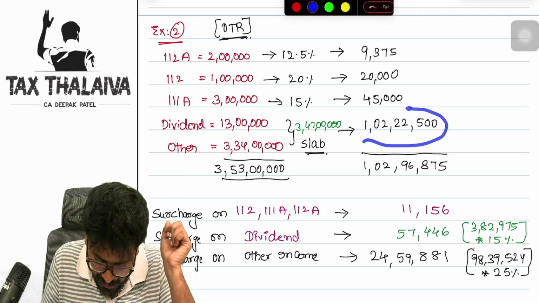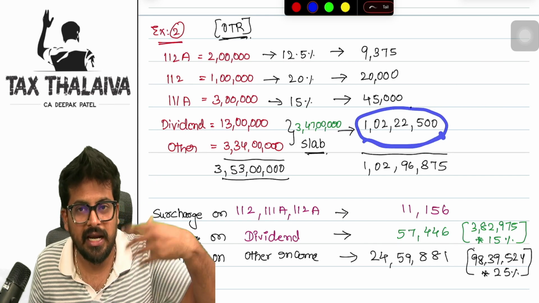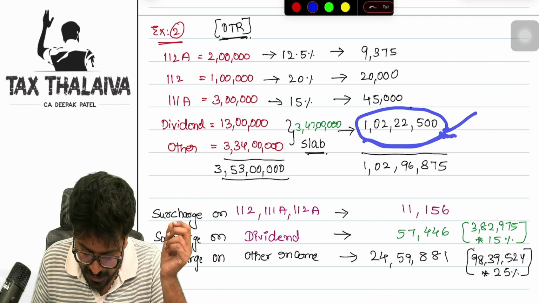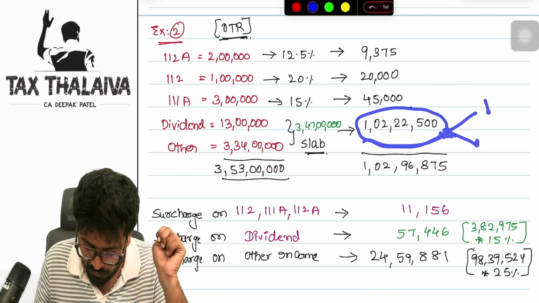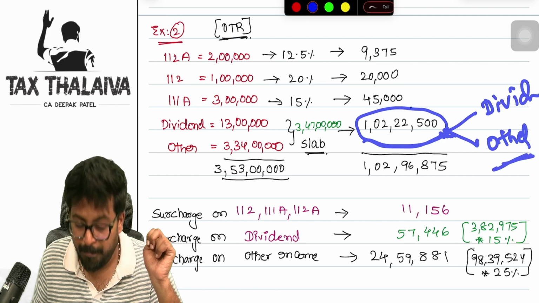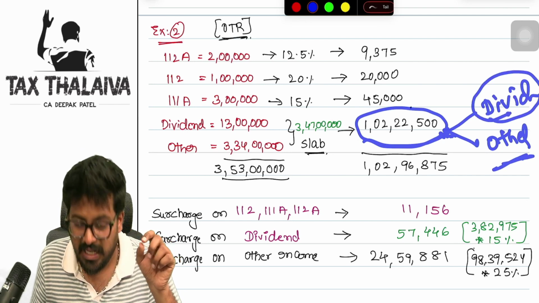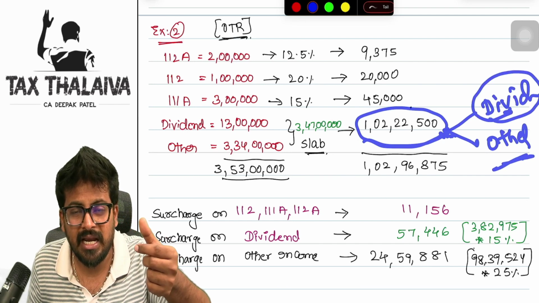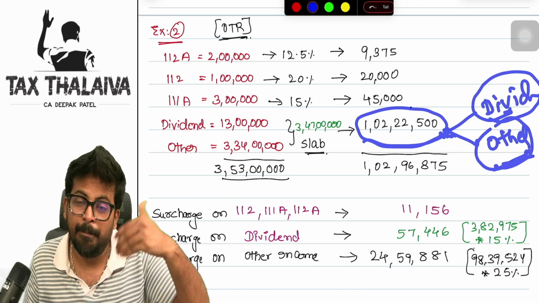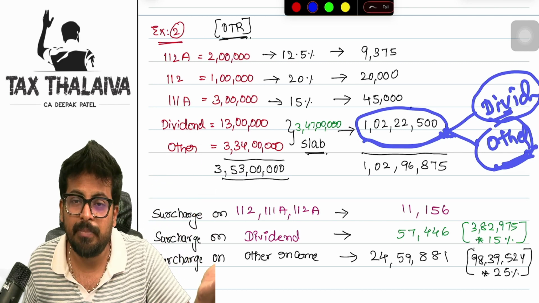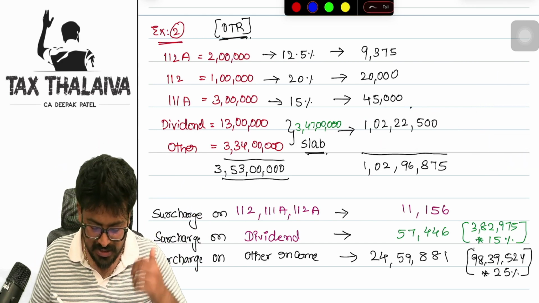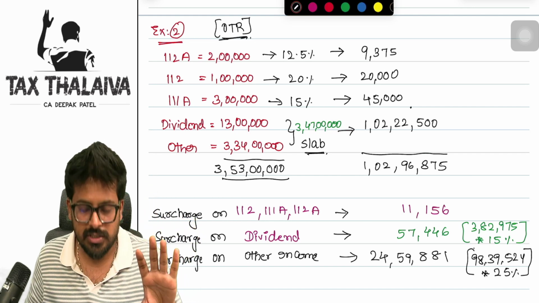See, if you look at this basic tax liability, can I directly go and apply 15% on it? No, I cannot apply, because in this basic tax liability I have two things. One, tax on dividend income and other income. And mind you, on dividend income tax, I can apply a maximum of 15% surcharge. But on other income, I may apply 25% or 37% also. Here is the complication.